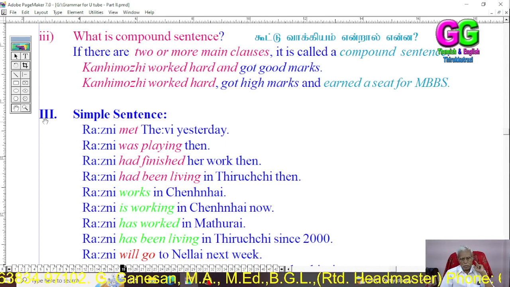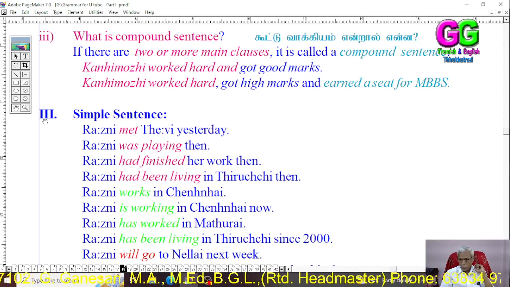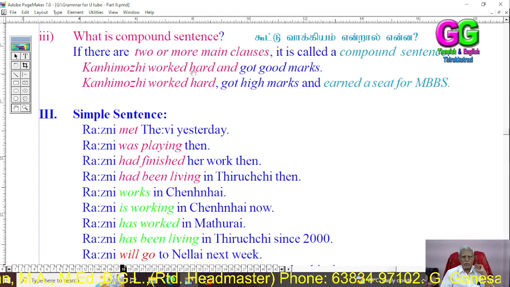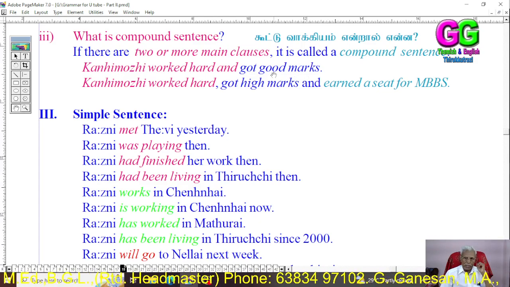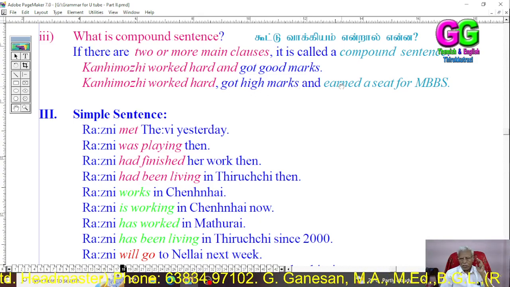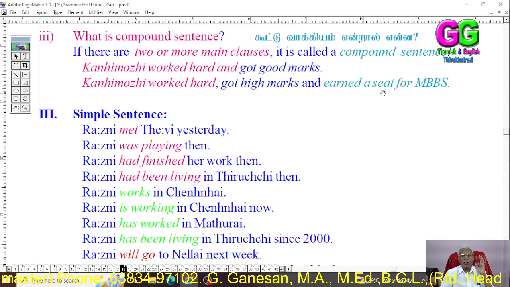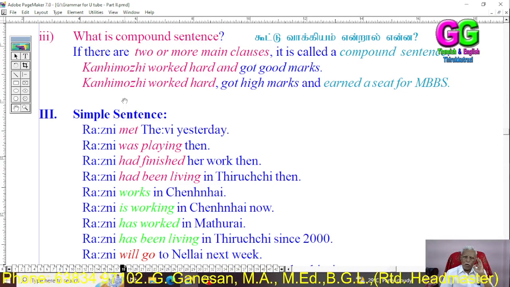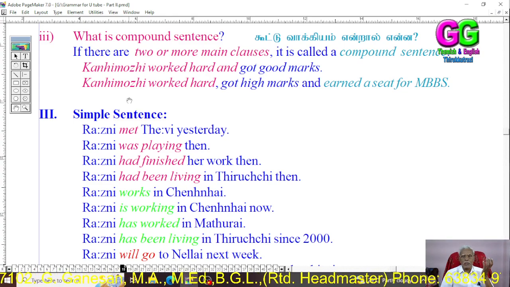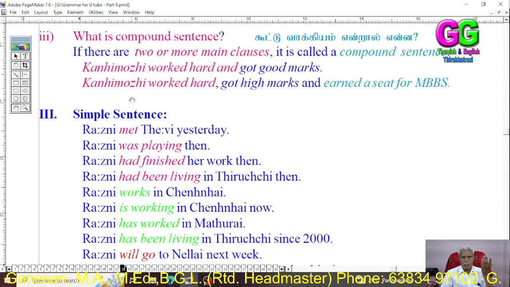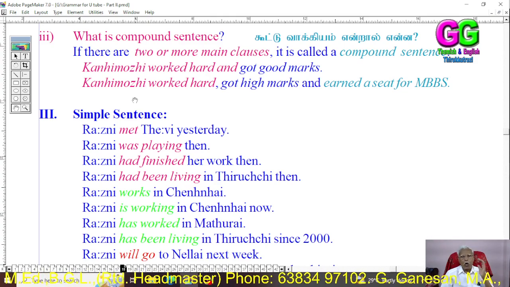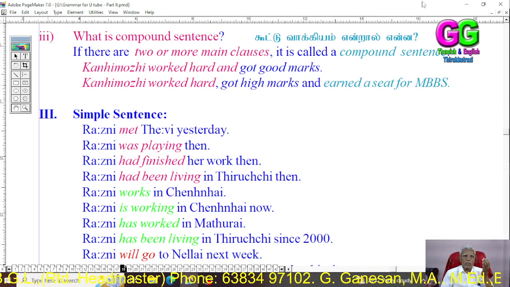In the first sentence, Kanimuli worked hard and got good marks, there are two main clauses. In the second sentence, Kanimuli worked hard, got high marks, and earned a seat, there are three main clauses. So, a sentence having two or more main clauses is called a compound sentence.